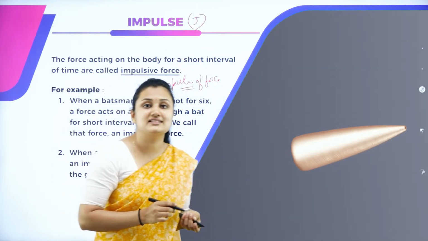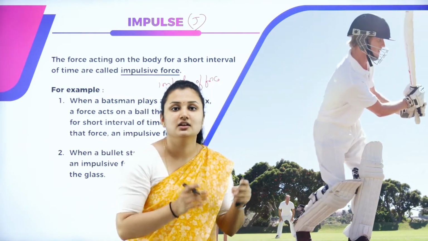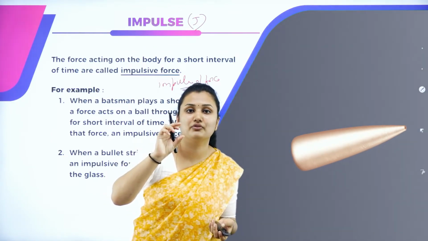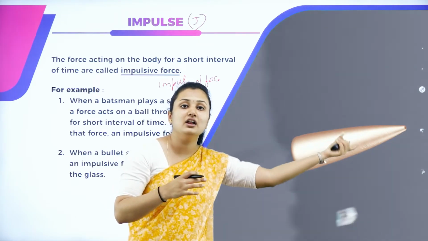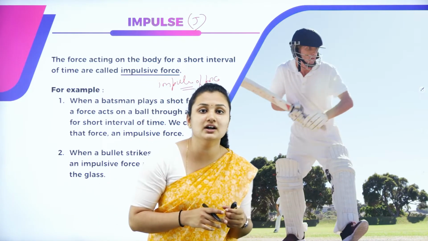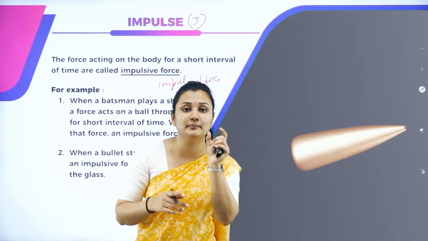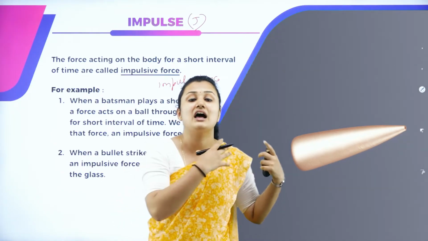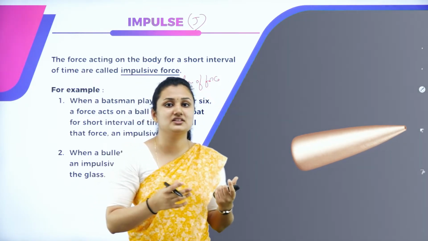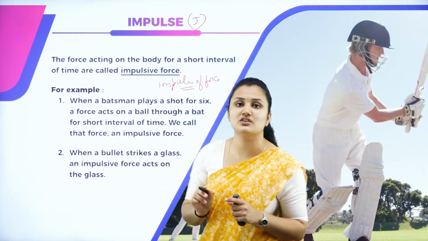For example, a cricketer striking a 6. A cricketer hitting a 6. So, he is applying a large force for a very short interval of time. The ball is moving, covering a large distance. For example, you will shoot a glass. You will fire a bullet at the glass. In a very short interval of time, we are applying large force. So, the glass will break into pieces. The force acting on it for a very short interval of time is called impulse of force.